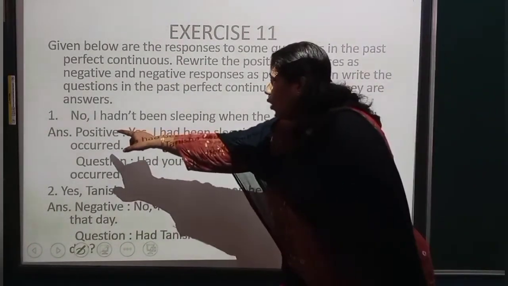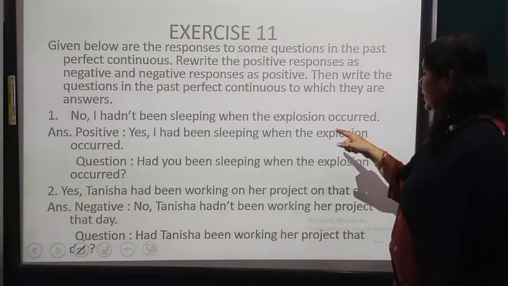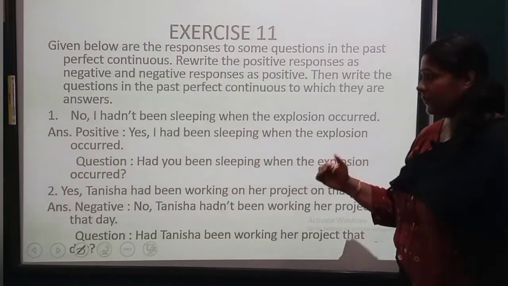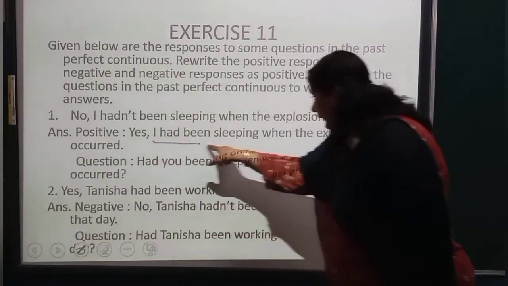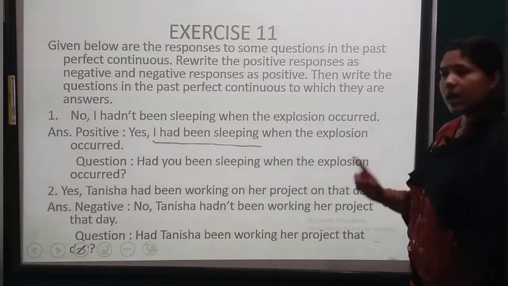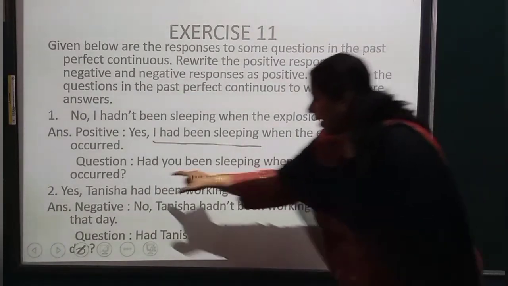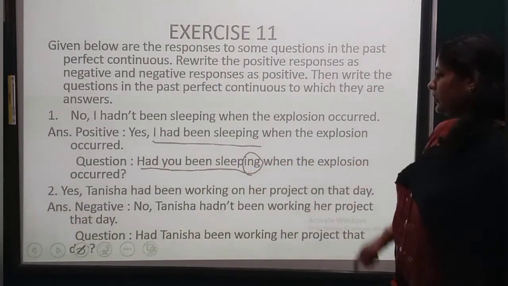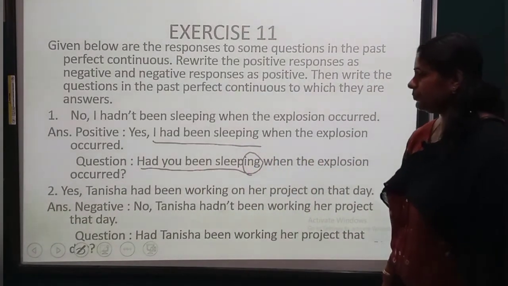Now, No, I hadn't been sleeping when the explosion occurred. Now this is negative, so we have to make it into positive. Yes, I had been sleeping. Understood? When the explosion occurred. Question. Had, subject, been, ing when the explosion occurred.